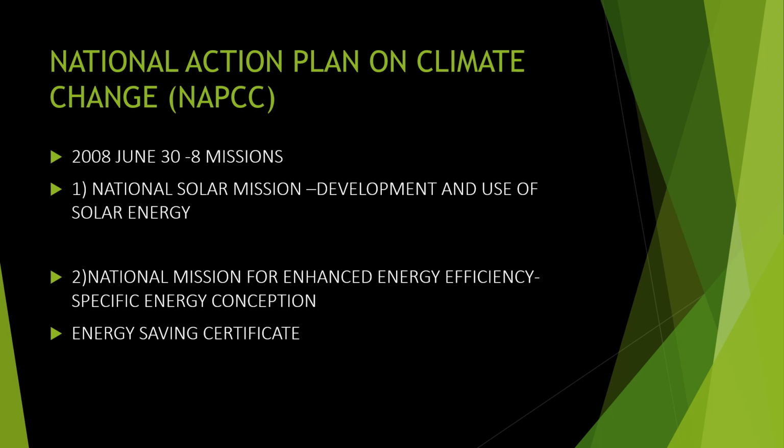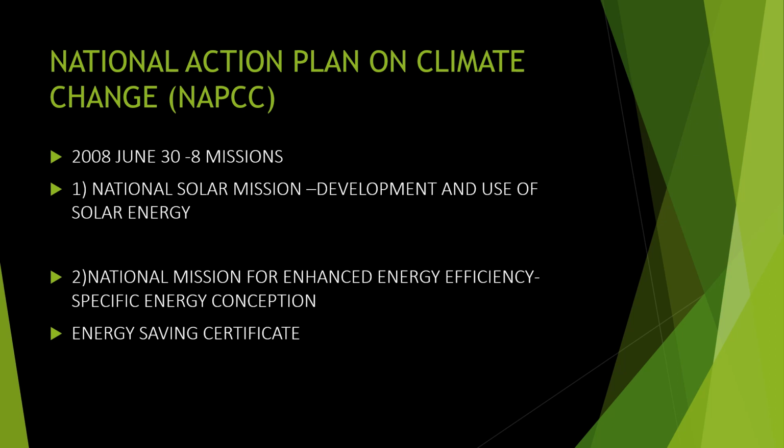So energy saving, how we can save energy through less consumption. There are also energy saving certificates contributed to the factories and others who are doing it. So this is the second plan of the National Action Plan.